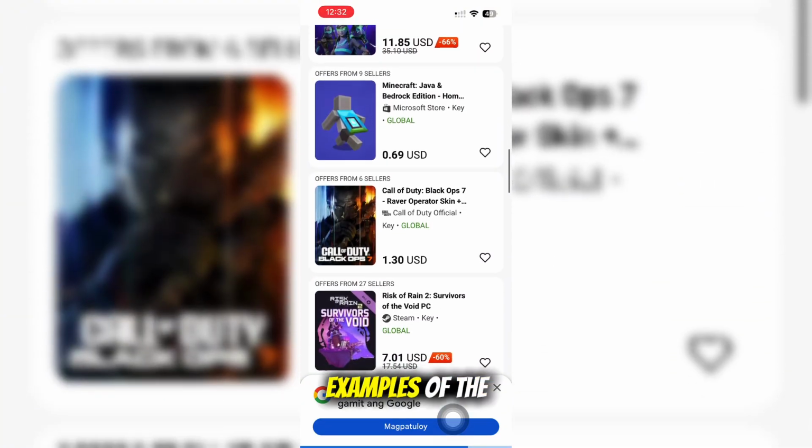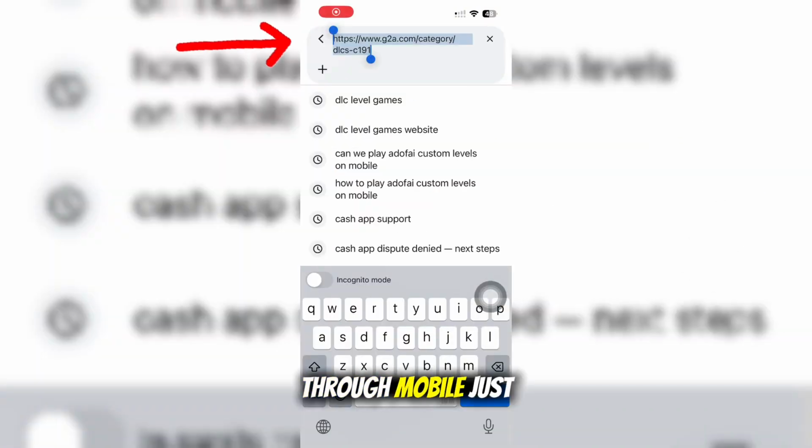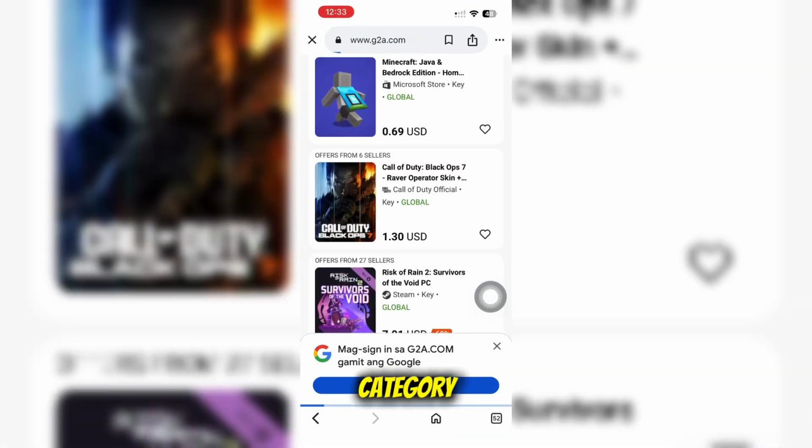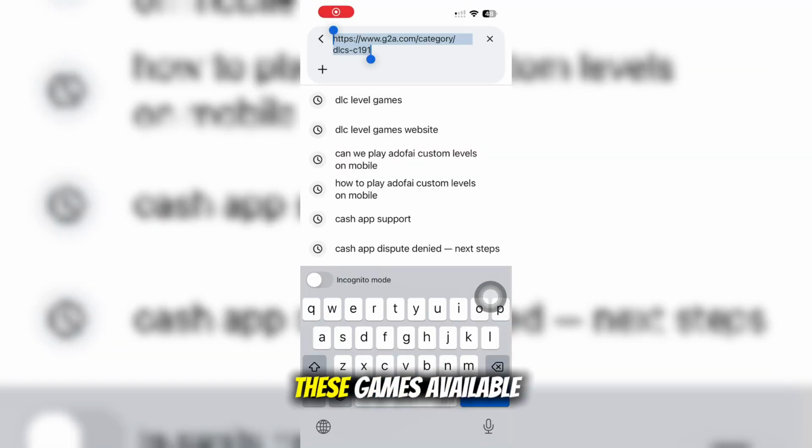So these are the examples of the games that we can play through mobile. Just go to the www.gtua.com category and you'll be able to see these games available.